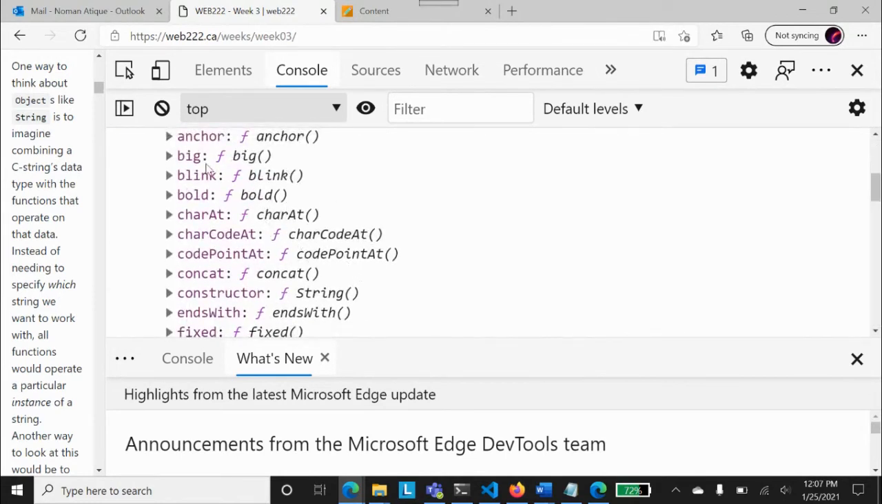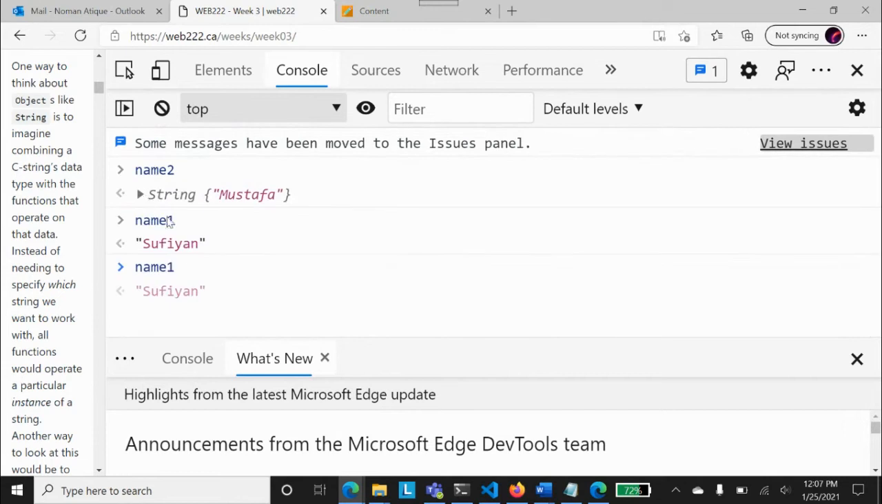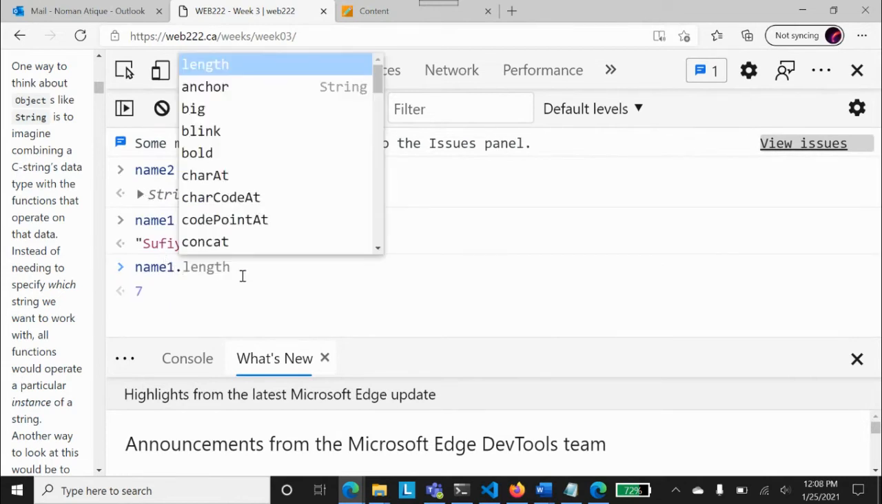You see blink, big, anchor. So blink, char code add, char point add, concat, string. So all these functions will be available to what? To name1 as well. I hope that makes sense to everyone. Blink, you can see that blink, bold, char add, character code add. We are looking at it. I'll stop here for a bit because I might be going fast.